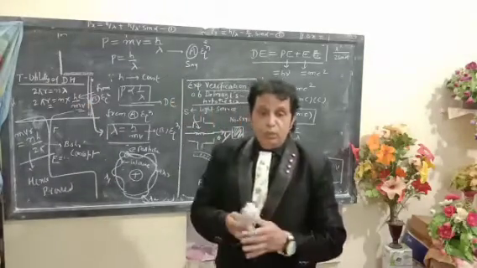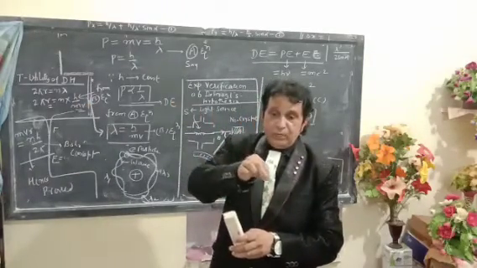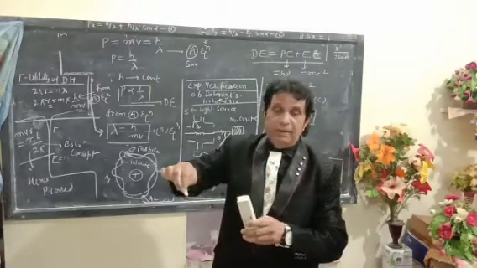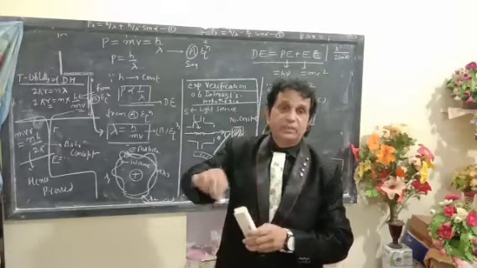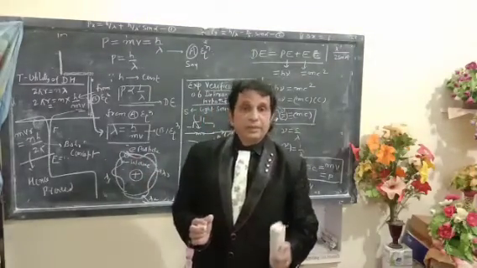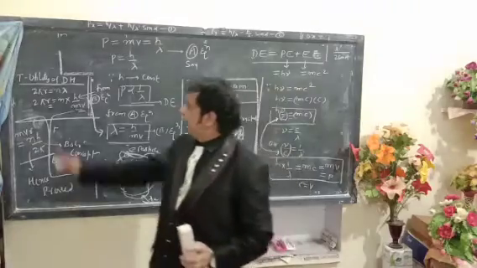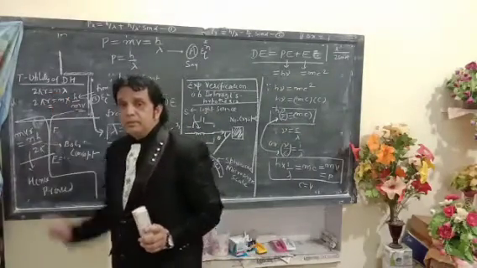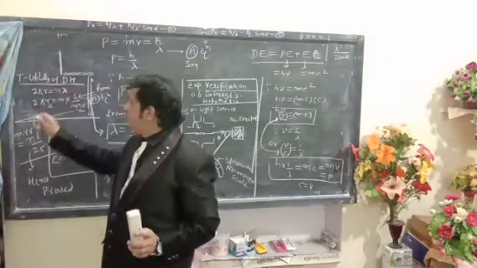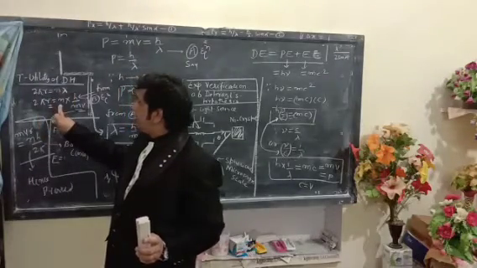When the electron moves around the nuclei, the circumference will be equal to many multiple integers of lambda. Twice pi r is equal to n lambda.